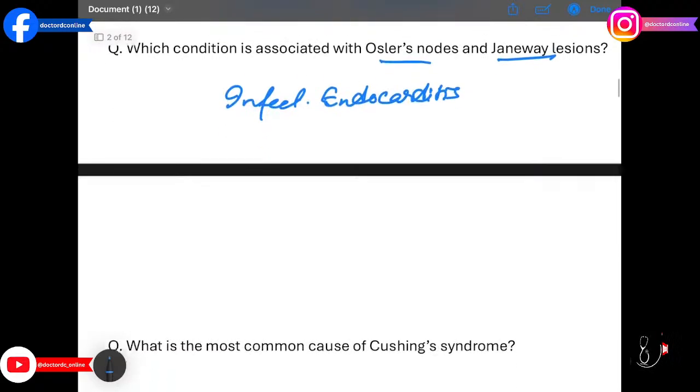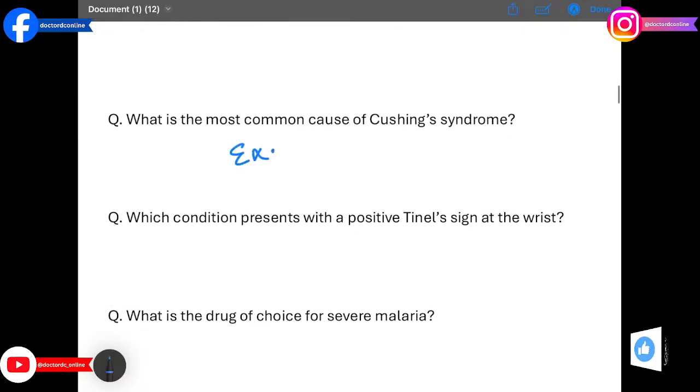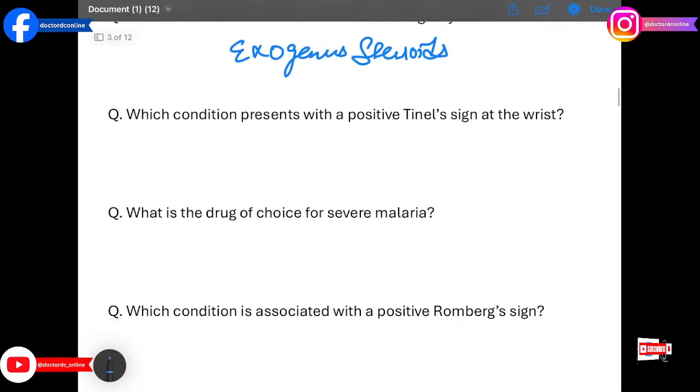What is the most common cause of Cushing syndrome? The answer is exogenous glucocorticoid use. Prolonged steroid therapy suppresses the HPA axis, causing Cushingoid features. The next question is, which condition presents with a positive Tinel's sign at the wrist? The answer is carpal tunnel syndrome. Tingling on tapping the median nerve indicates nerve compression.